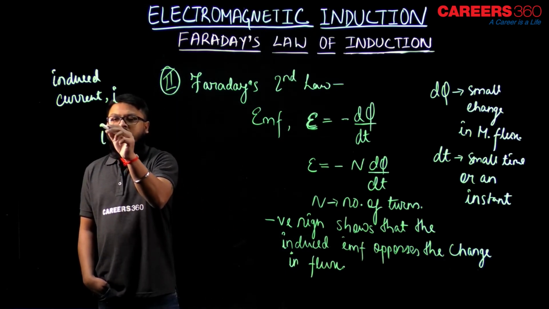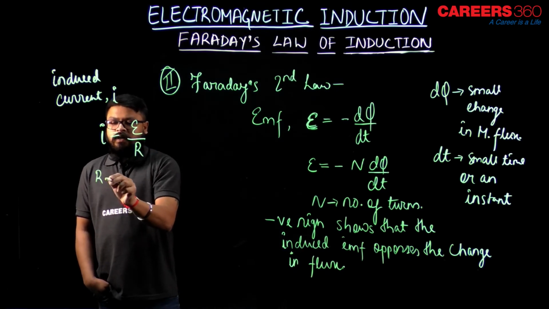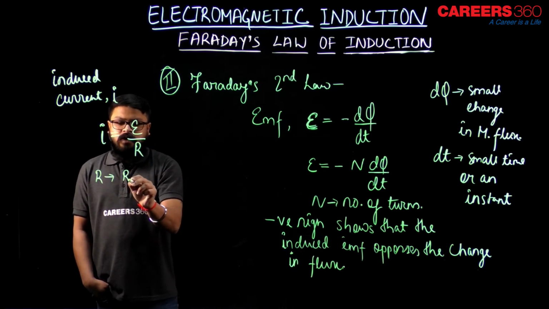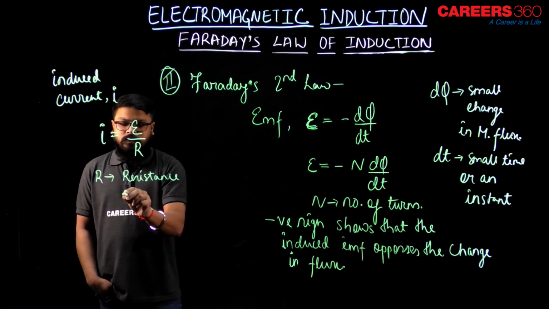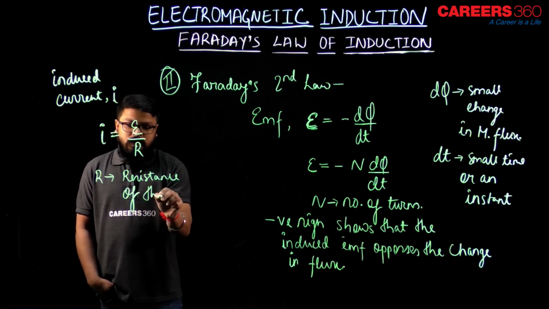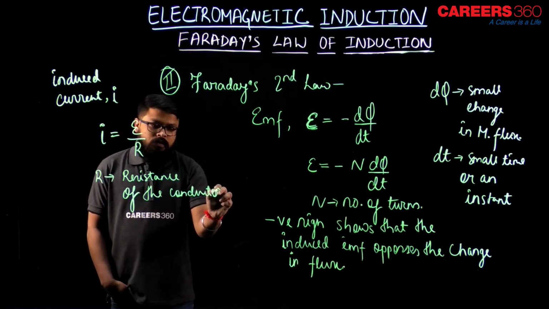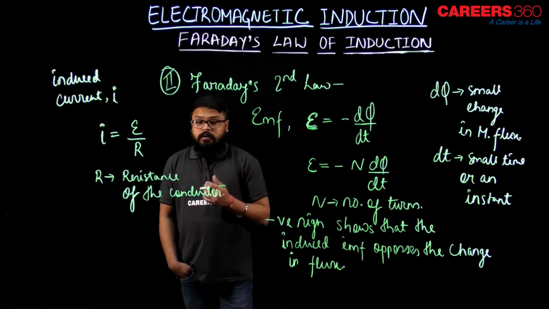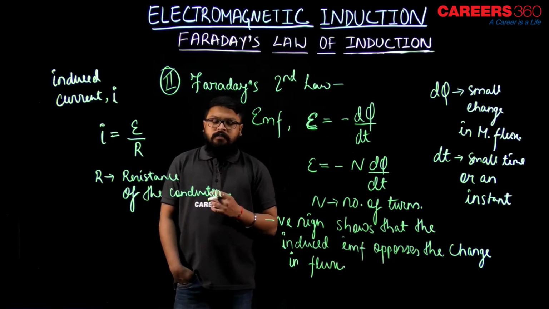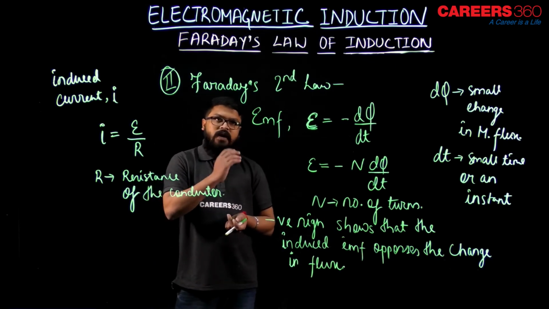So, what can we write? I equals E by R, where R is the resistance of the conductor. Clear? So, this is our induced current, or the current produced due to the magnetism in a conductor, from Faraday's experiment, and the EMF induced is given by Faraday's second law.